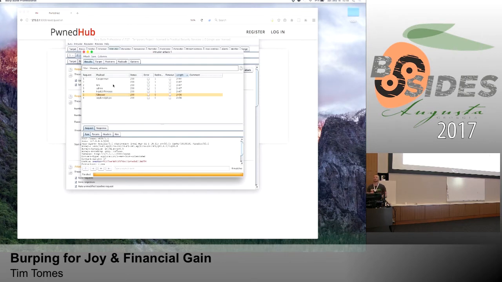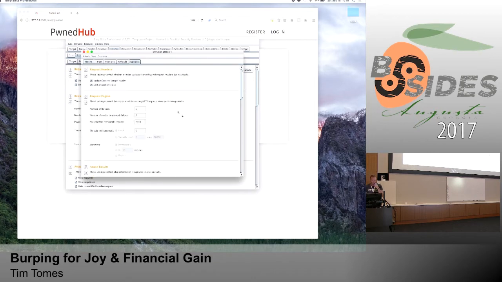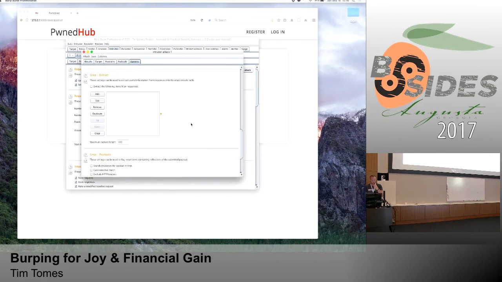But the idea here is to talk about these rules, and that'll help us further determine this. Once we have this information, we can determine which ones are valid and invalid users, but I still want that security question. If we go into options and scroll down here, there's this section called grep extract.